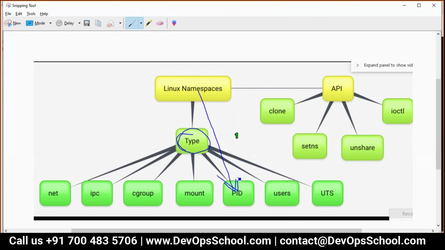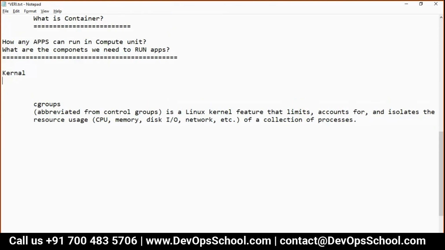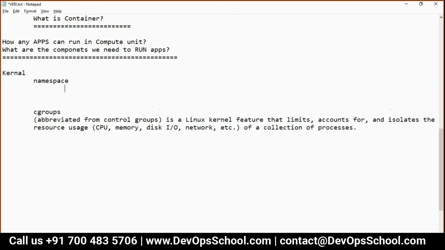This PID namespace basically creates the process table, the PID table. It's wonderful. The kernel has namespaces, and the namespace has a PID namespace which creates a process table.